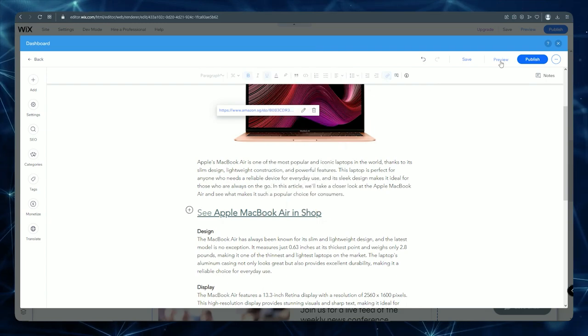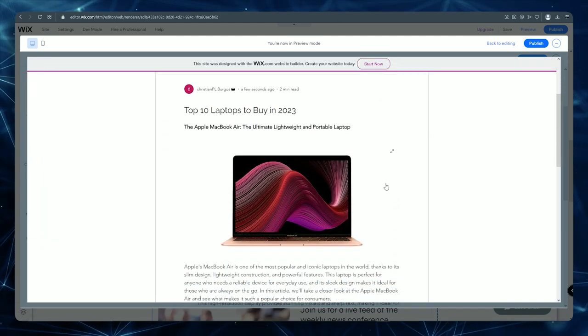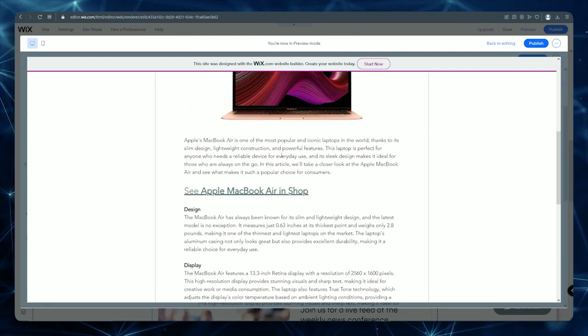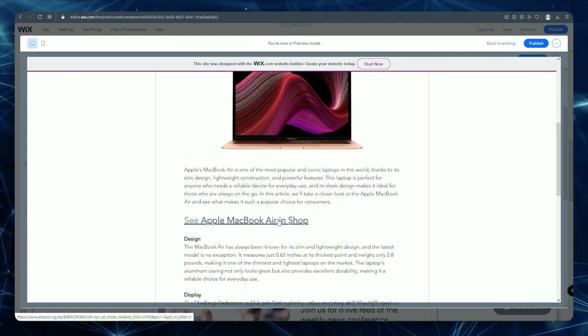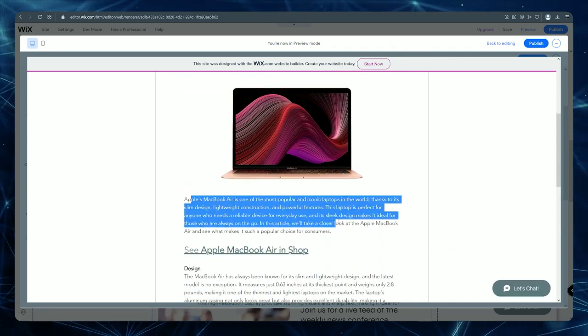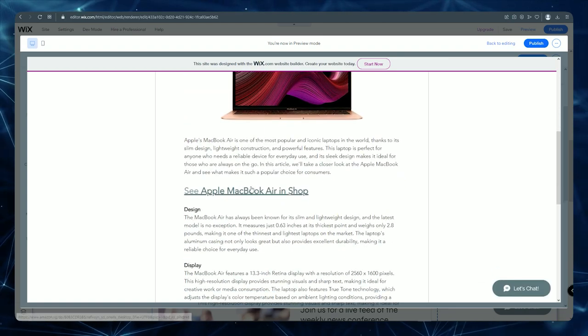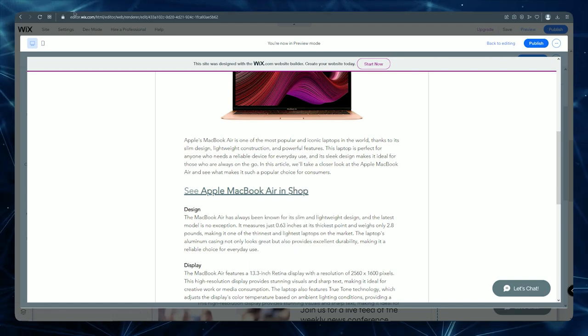I've just stepped into the back end of my website to give you a sample of how the blog post will appear. You'll notice that I then list the best 10 laptops to buy in 2023. The post has undergone a few minor revisions, and I've inserted the Amazon affiliate link right here, and if I simply click on preview, obviously, it still needs a little bit of work. However, to give you an idea of how it will appear, the first one, which is this Apple MacBook Air, will be visible to everyone reading the post who scrolls down.